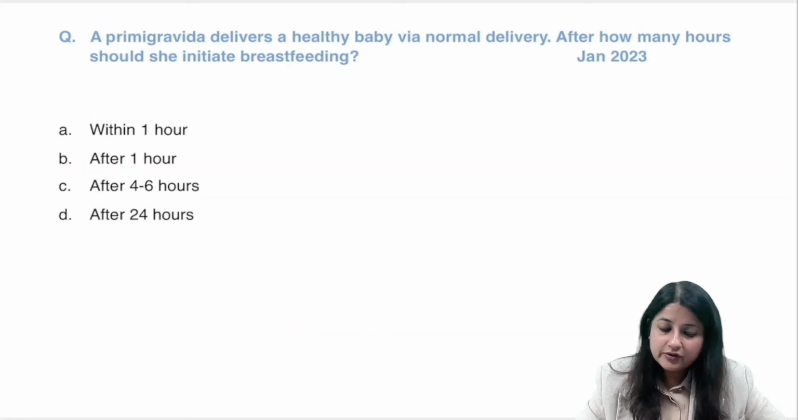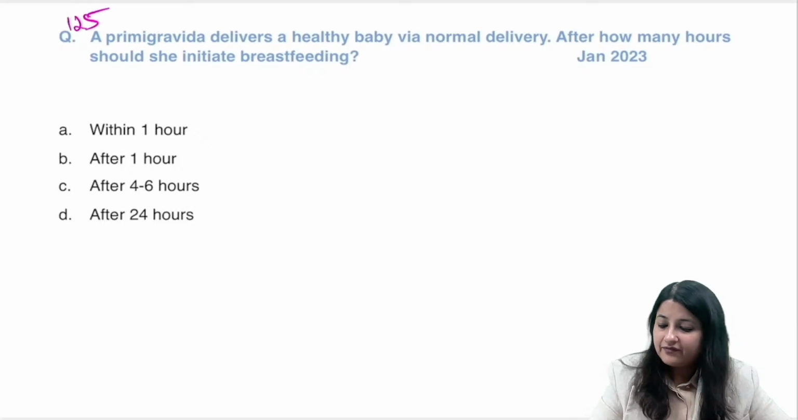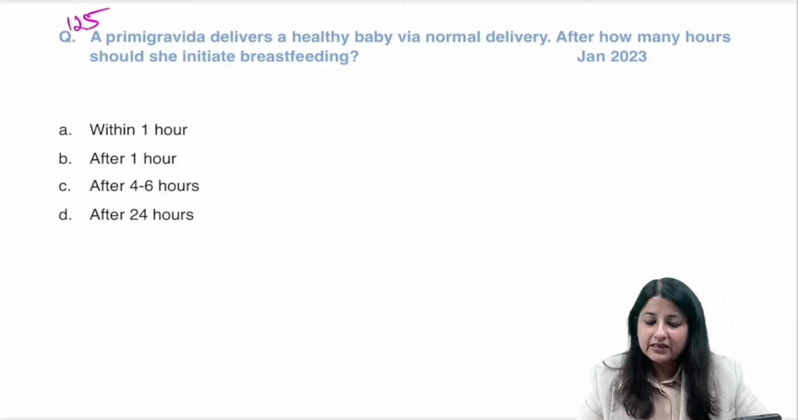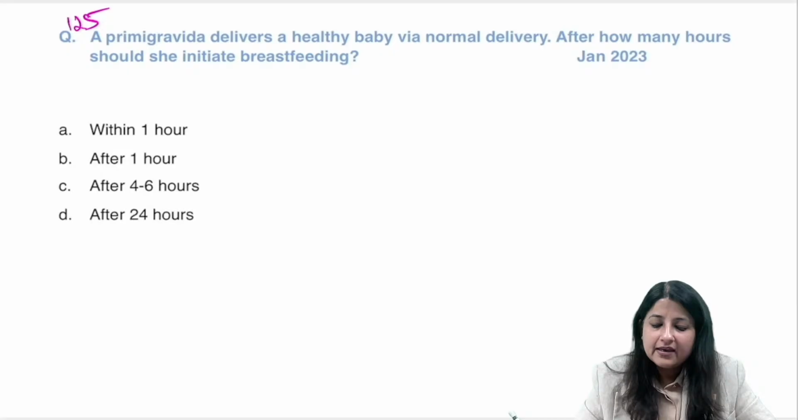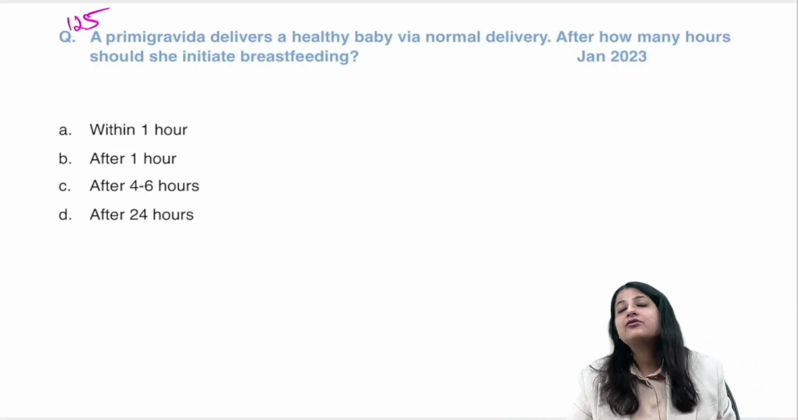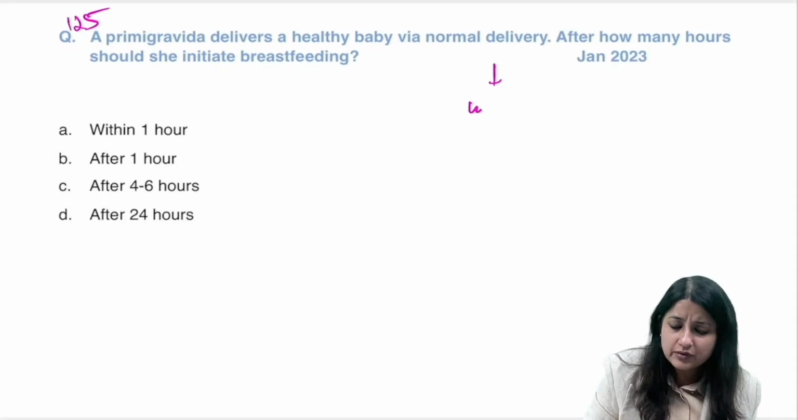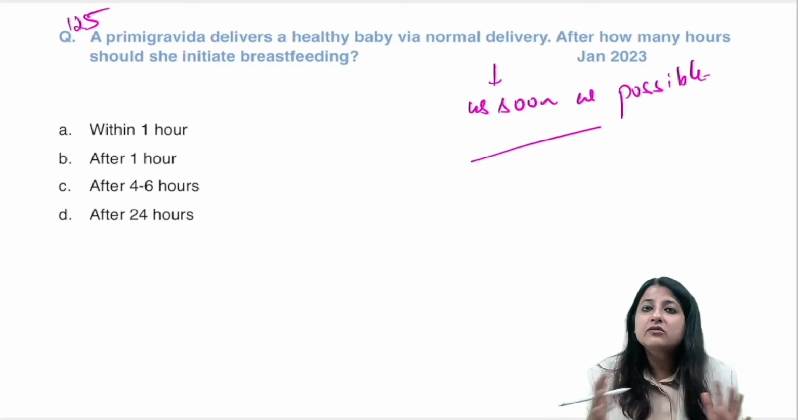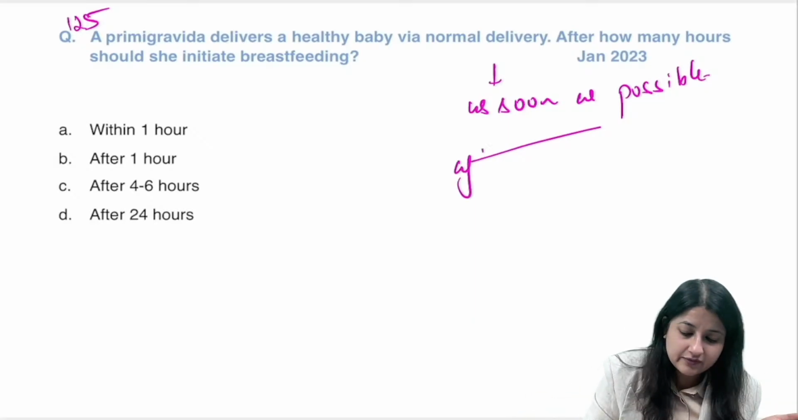All right, going to the next one, 125. Tell me the answer to this. A primigravida delivers a healthy baby boy, normal delivery. After how many hours? Now, ideally when should breastfeeding be started? As soon as possible. It no longer deals with 1 hour or 4 hours or 3 hours. No, as soon as possible after delivery.